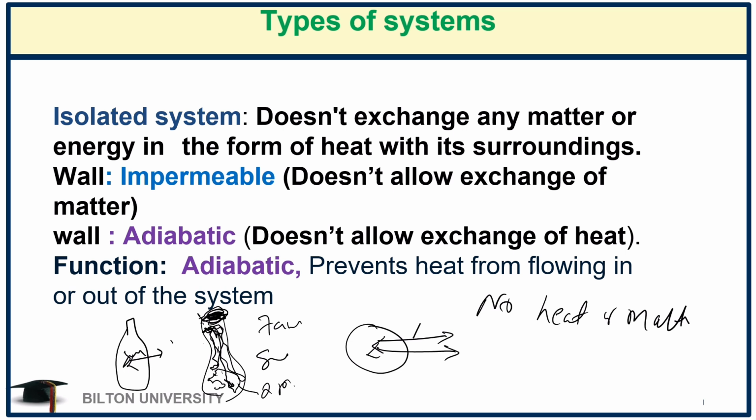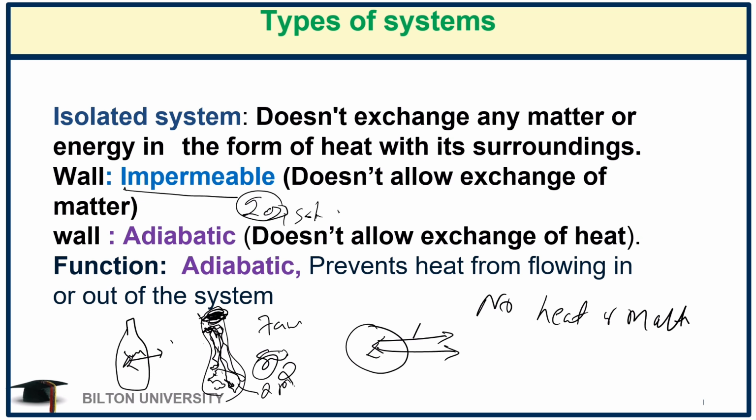However, there's no perfect isolated system, because at a certain point, for example, if you leave this tea in this flask for 1 week or 2, it will cool, meaning that the temperature will go down, meaning that it will have started to lose heat. So we say that there's no perfect isolated system because there's always an interaction between the system and the surrounding. Now, the wall of the isolated system is impermeable, meaning that it does not allow the exchange of matter. Matter here can be gas, solid, or liquid, but we will majorly refer to gas.